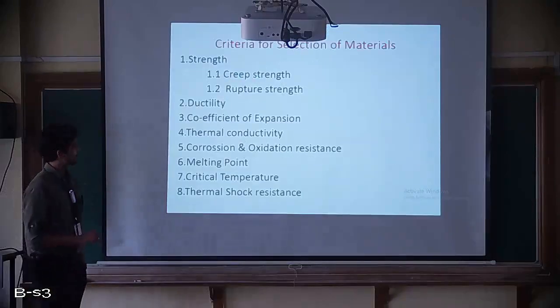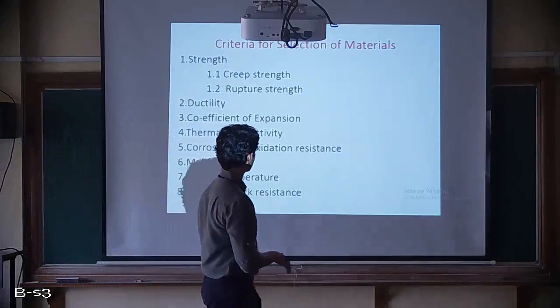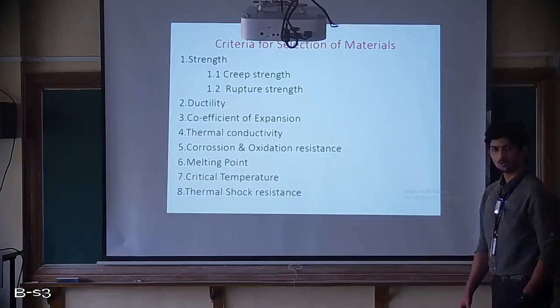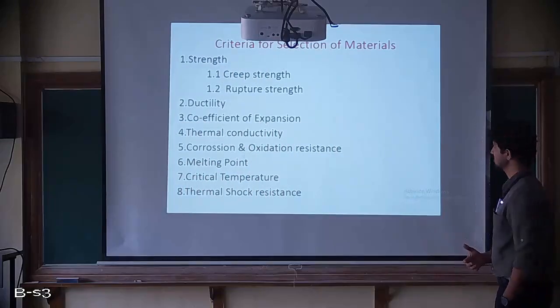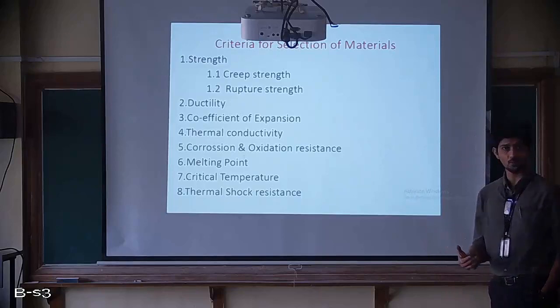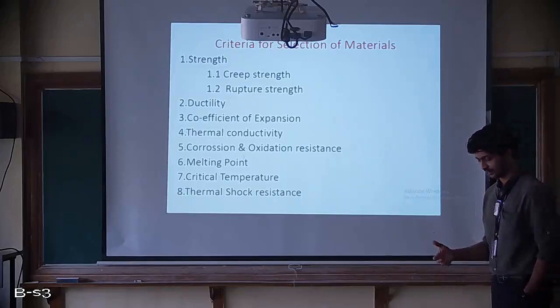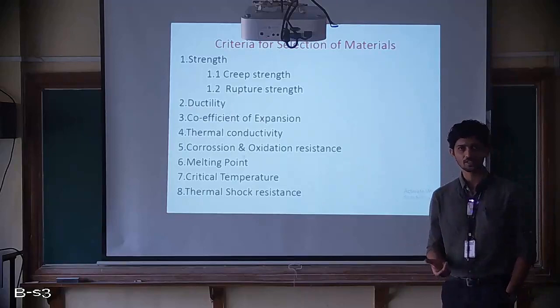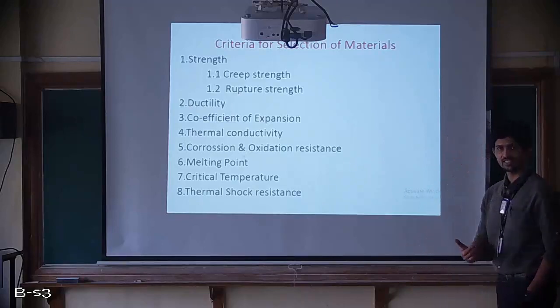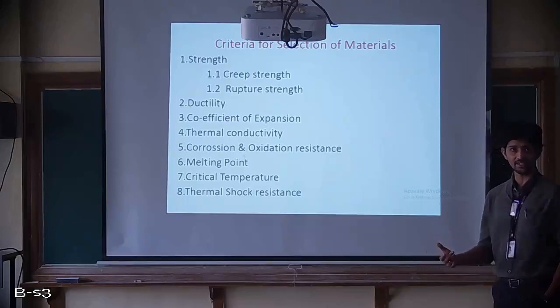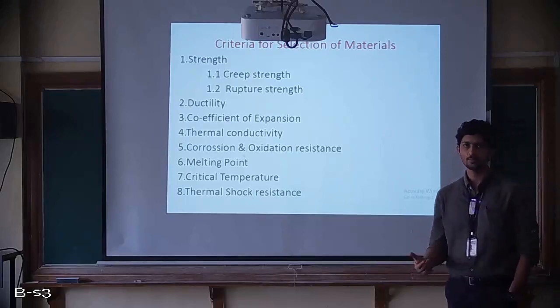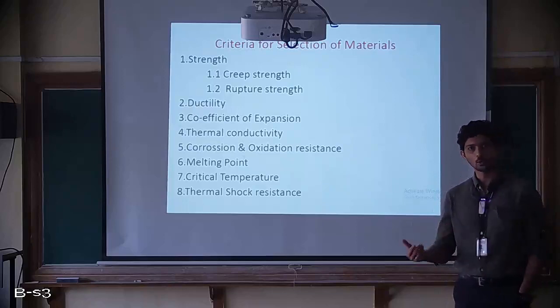Now let us move to the first topic of this module, criteria for selection of materials. Now let us look one by one at what the different criteria are, also with respect to the different components of a gas turbine engine. Let me recall, we are talking about the major components of a gas turbine engine, starting with inlet, compressor, combustor, turbine, nozzle, and spool, nothing but the shaft which connects turbine and compressor. So only these components we will be discussing, not in detail, not the sub-components like turbine blade, turbine hub or compressor hub and compressor blades, nor the nozzle guide vanes or the rotor blades.